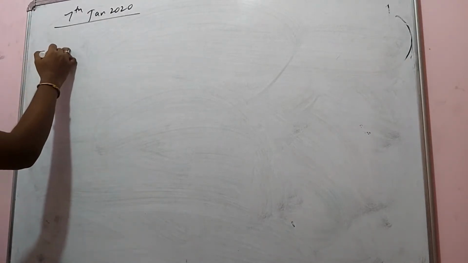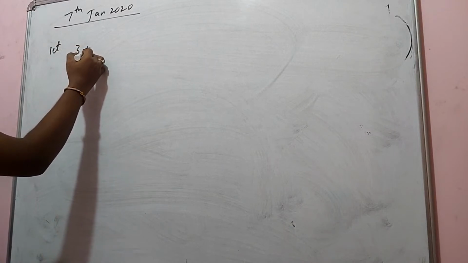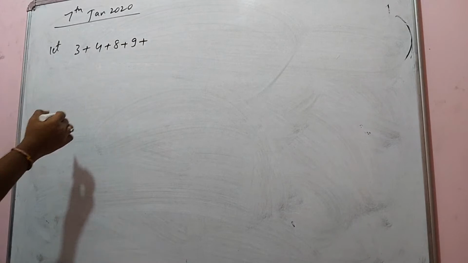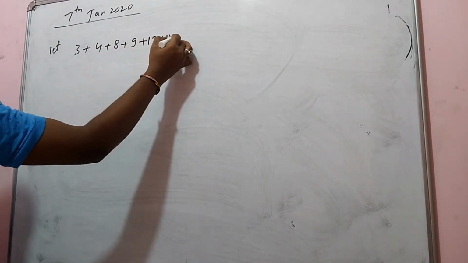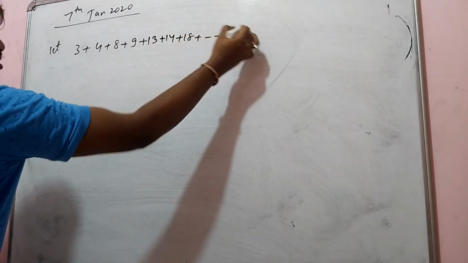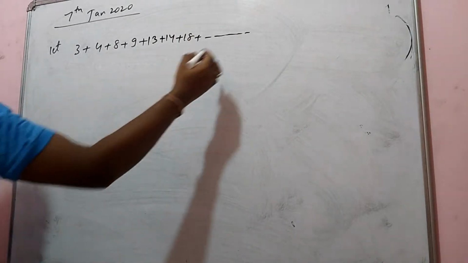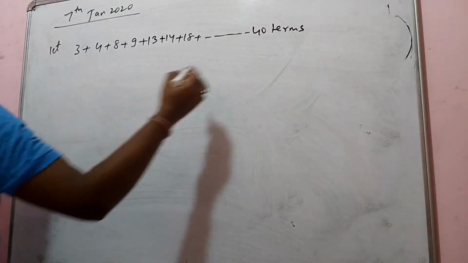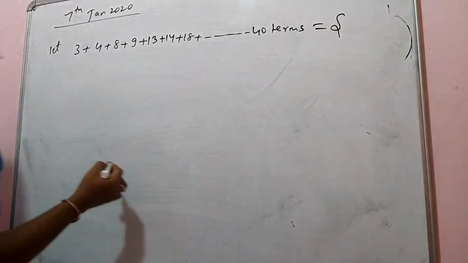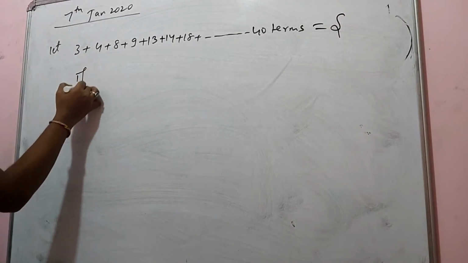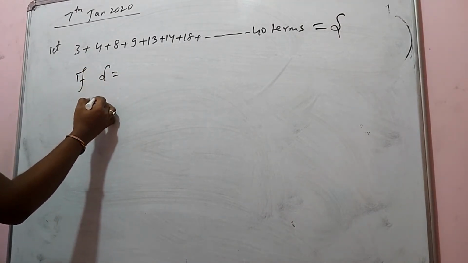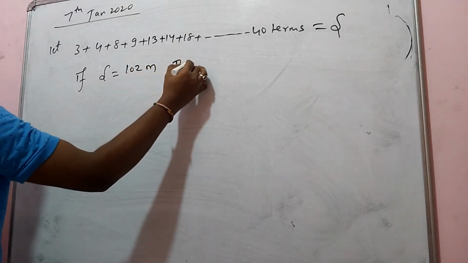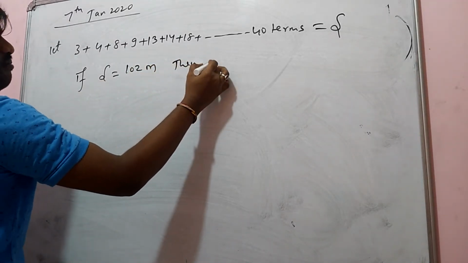Let 3 plus 4 plus 8 plus 9 plus 9 plus 13 plus 14 plus 18 plus and so on, up to 40 terms, be the sum S. They said if S is equal to 108 into M, then M is equal to dash.